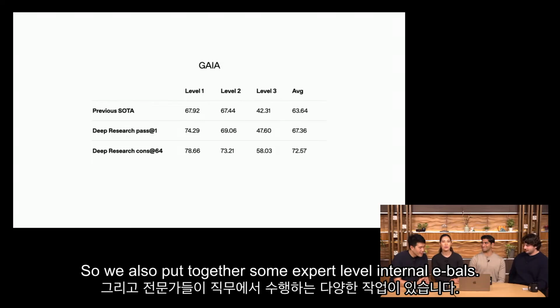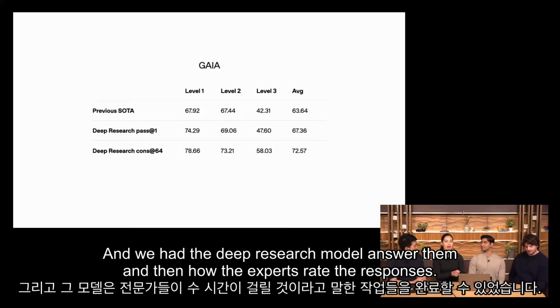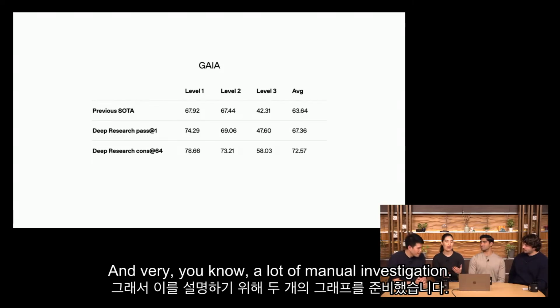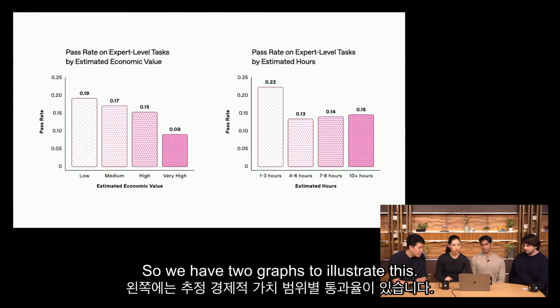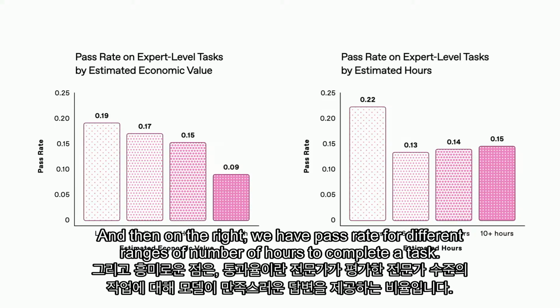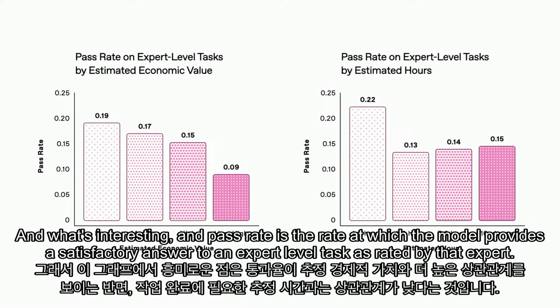Yeah, for sure. So we also put together some expert-level internal evals, and we have a range of tasks that experts would do in their jobs, and we had the Deep Research model answer them, and then had the experts rate the responses. And the model was able to complete tasks that the experts said would have taken them hours, and a lot of manual investigation. So we have 2 graphs to illustrate this. On the left are pass rates for different estimated economic value ranges, and on the right is pass rate for different ranges of number of hours to complete a task. And pass rate is the rate at which the model provides a satisfactory answer to an expert-level task as rated by that expert.